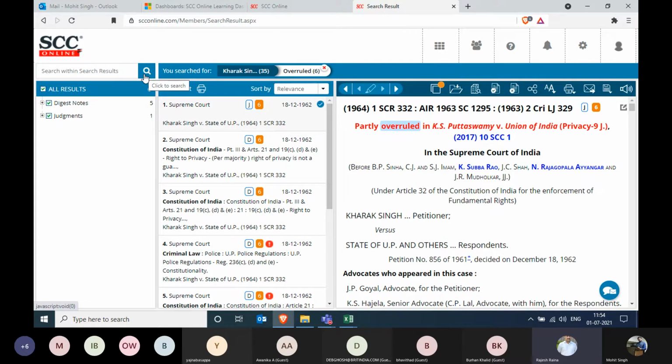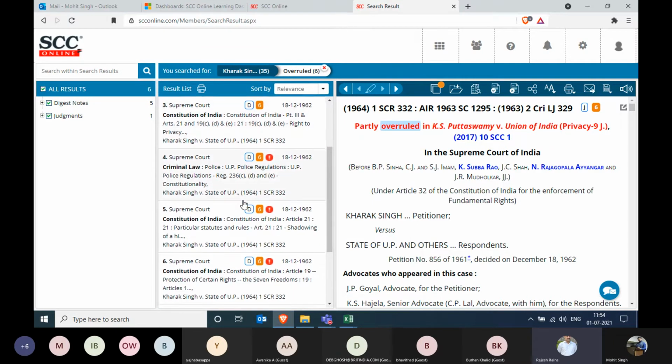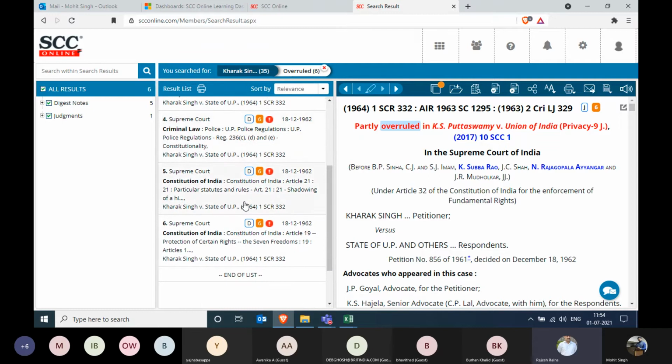Now, the first one is the judgment, not overruled. Then the second and third law points are also not overruled, but they appear here because overruled is being discussed somewhere in the text. Below that, the fourth, fifth, and sixth ones, all three have these red circles. So these are the overruled law points.